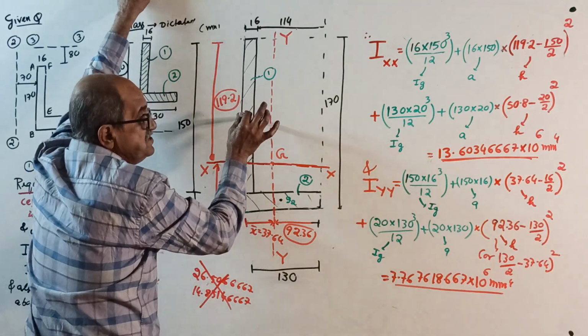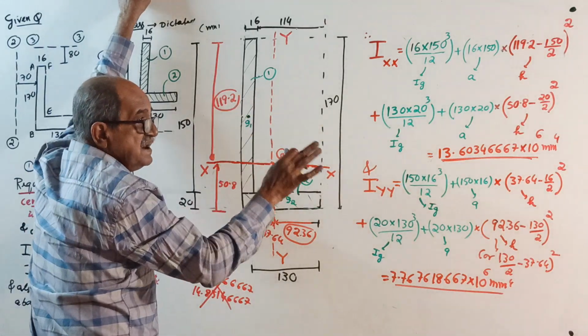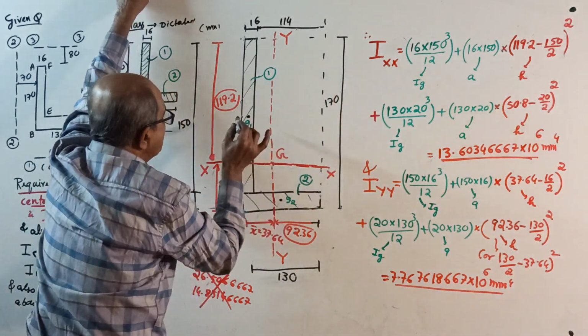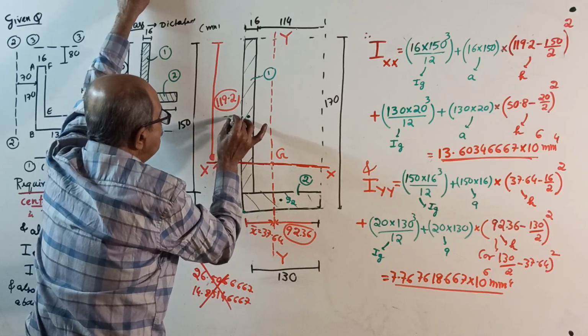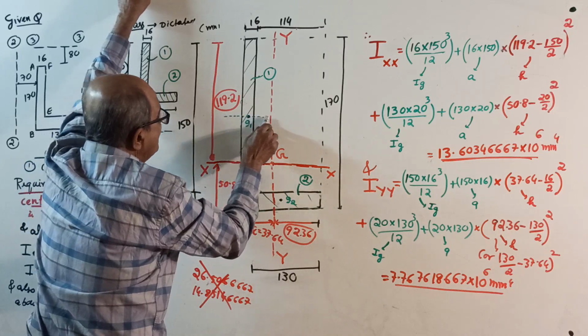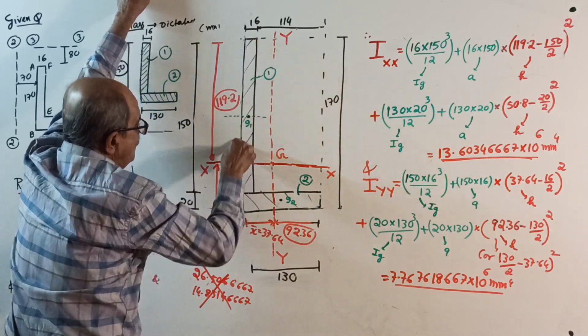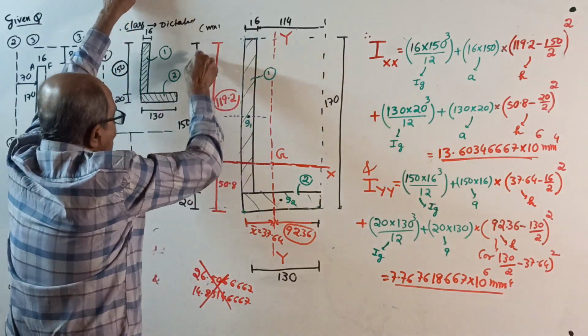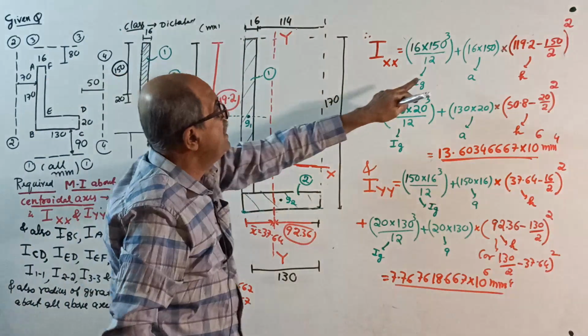Through centroid G1, consider an axis parallel to the required axis, that is the x-axis. With a light line, first write I about this axis. I about this axis for this rectangle is 16 into 150 cube divided by 12.